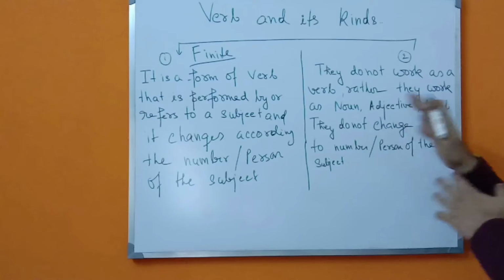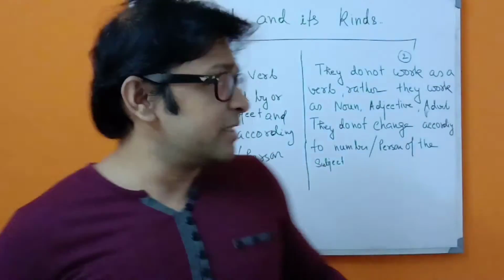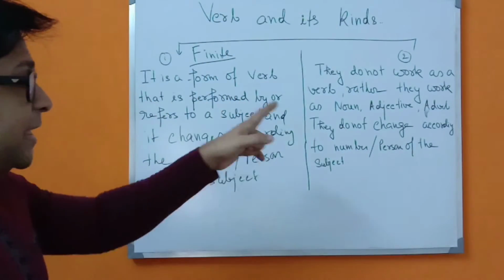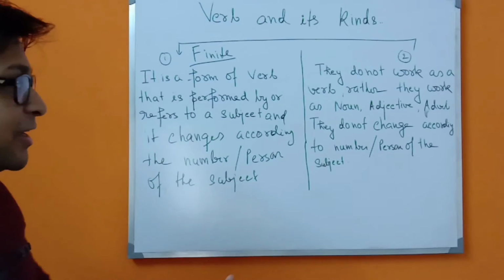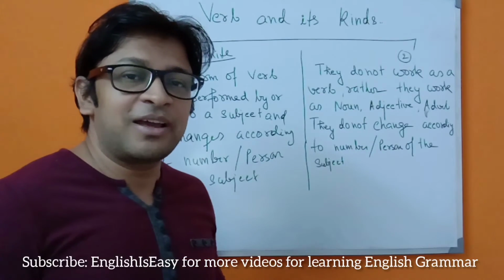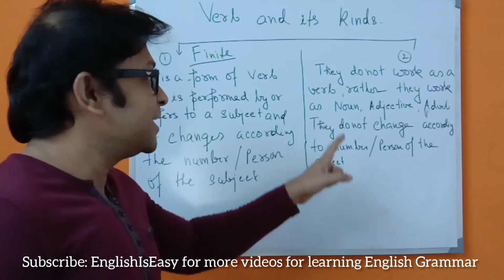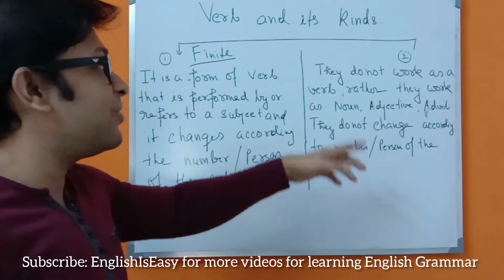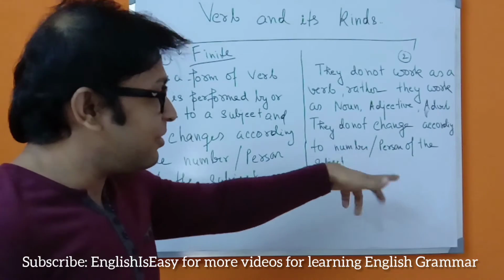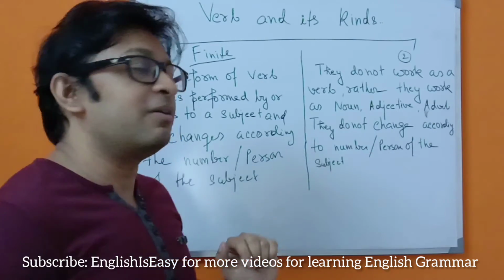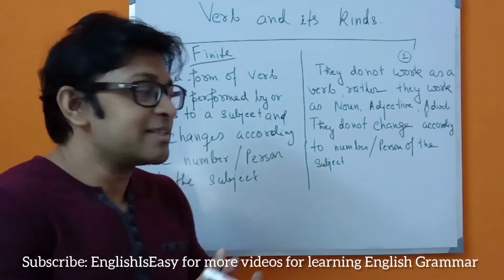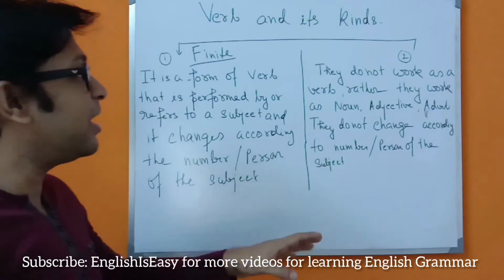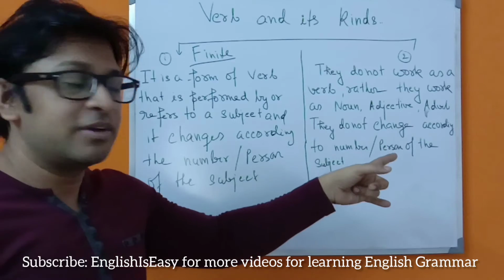And on the other hand, a non-finite verb does not work as a verb. Forget about everything. They do not work as a verb. What they do is they work as a noun or an adjective or an adverb. So these non-finite verbs act as a noun or an adjective or an adverb.